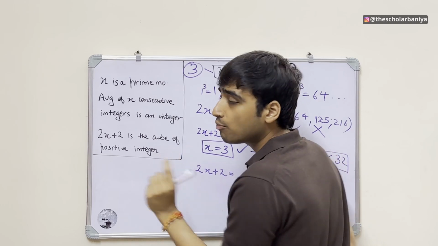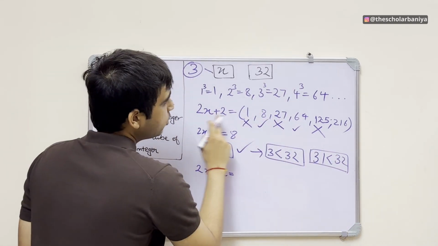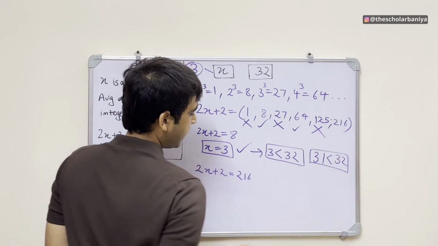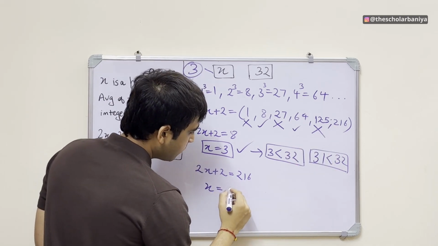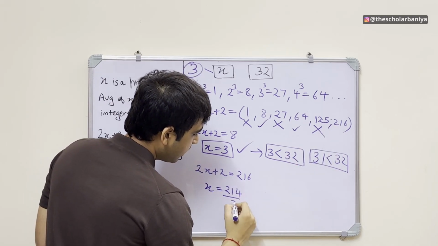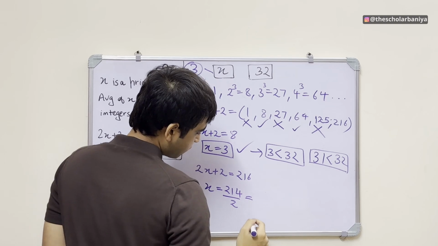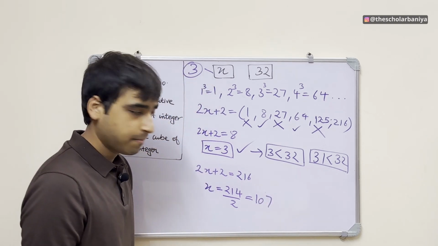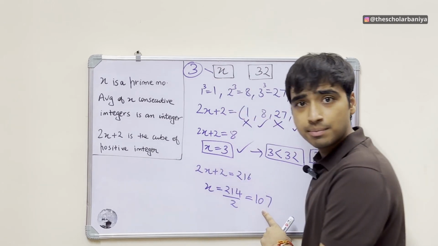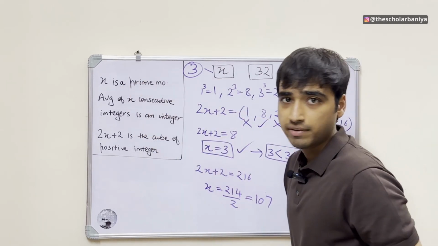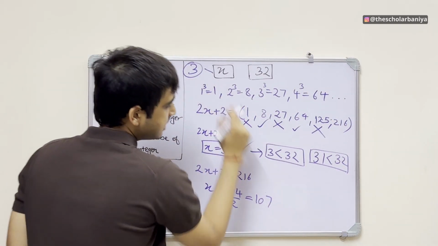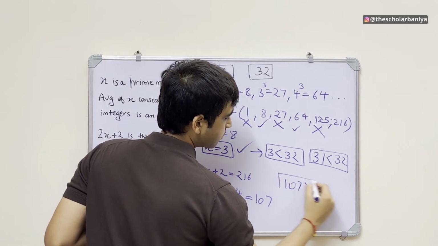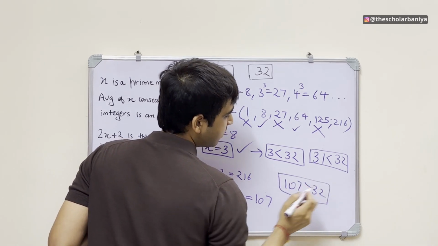So 2x plus 2 is the cube of a positive integer. So 2x plus 2 is equal to 216, because 216 is 6 cube, right? So x comes out to be 214 divided by 2, which is 107, right? And 107 is a prime number. So this is also satisfied. And over here we can see that 107 is greater than 32.